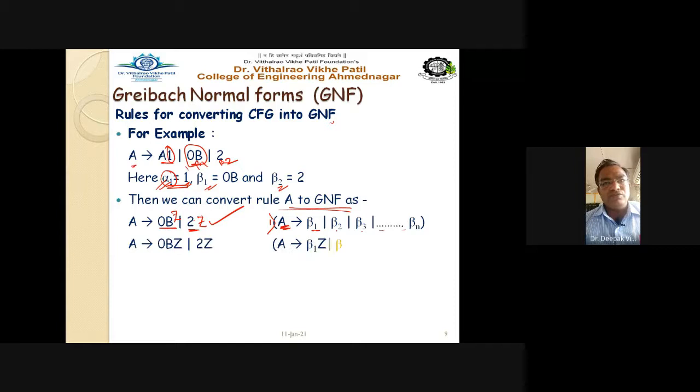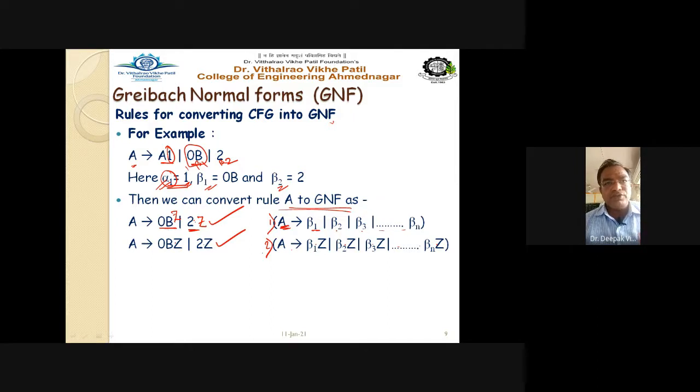So the second rule tells us that A gives beta 1 dot Z, beta 2 dot Z, beta 3 dot Z, up to Bn dot Z. So in this rule we are just adding a new non-terminal, that is Z. So 2 rules are completed. Okay. Now the next rule is for Z.